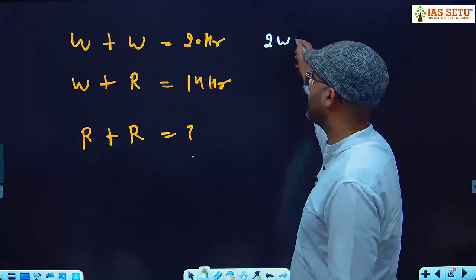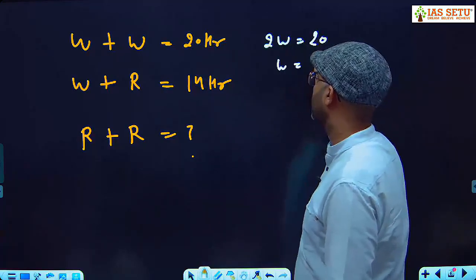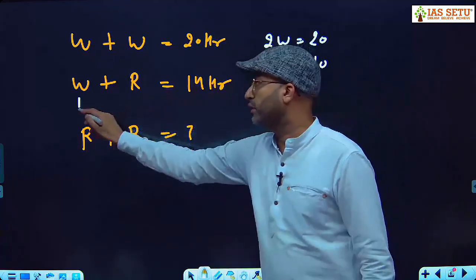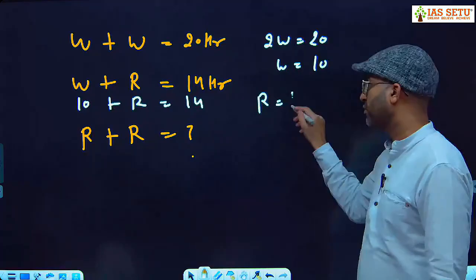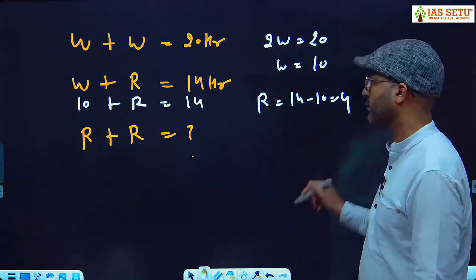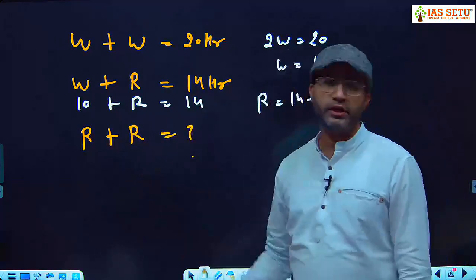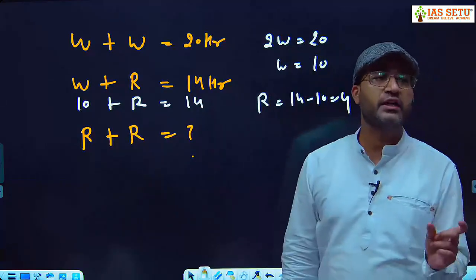Two side walking requires 20 hours, so one side walking requires 10 hours. Put the value of one side walking, 10 hours, in walking plus riding, 14 hours. So riding requires 14 minus 10, 4 hours. So your answer is 4 plus 4, 8 hours. So one side riding requires 4 hours.